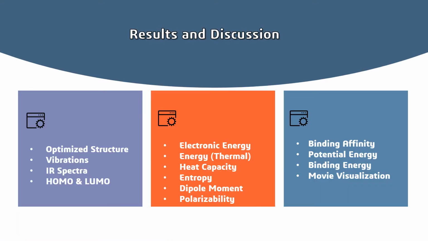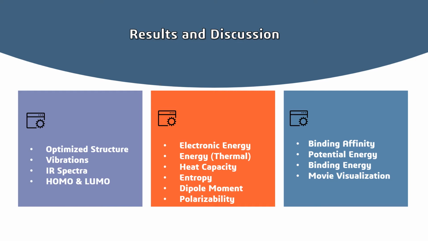And we move to results and discussion, and we divide it into three sections. The first is optimized structure, vibration, IR spectra, HOMO, and LUMO. As we know, HOMO is the highest occupied molecular orbital. Basically, HOMO is where the electrons are donated, most available for bonding, and the most weakly held electrons.